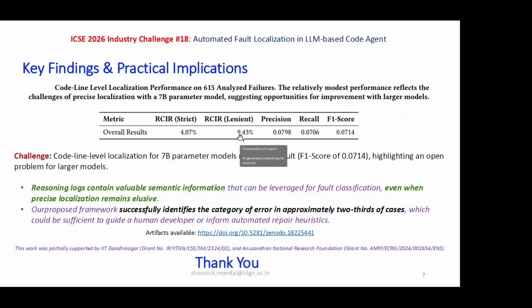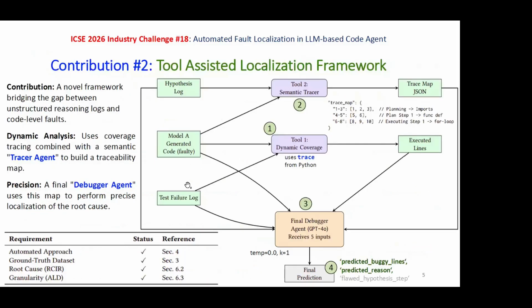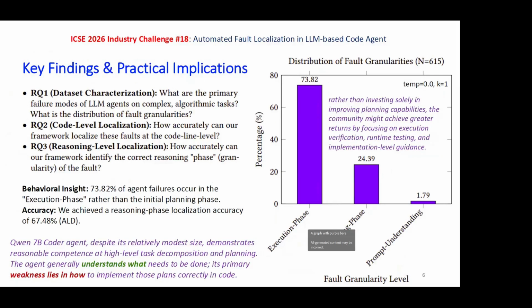The F1 score was very low because the 7 billion parameter model was also employed in this step, the final debugger. So model A itself from this pipeline, the Qwen, is again the final debugger, the same model, just to analyze whether a model can self-debug, self-repair its flawed reasoning process. The baseline is GPT-4o and the agent under test is the Qwen 7B.